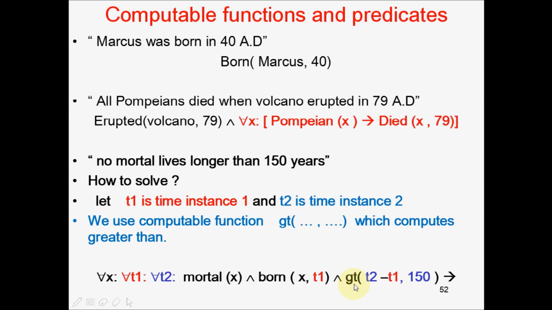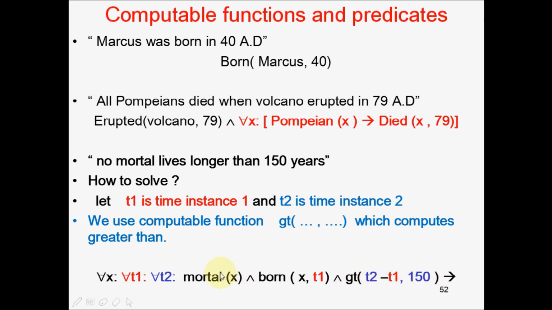What will the greater than function do? It will compare the value, that is 465, with 150, and if the first parameter is greater than 150, it will return true. Now in this case, T2 minus T1 gives you 465, and 465 is indeed greater than 150, so this function returns true.